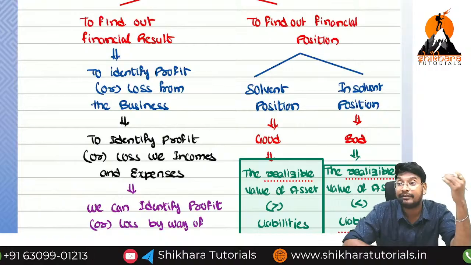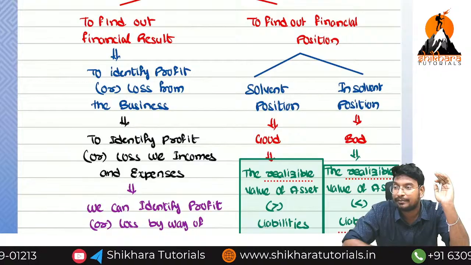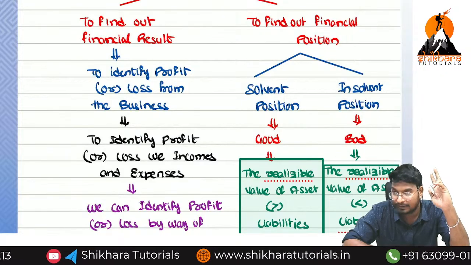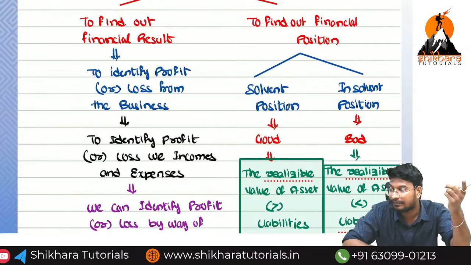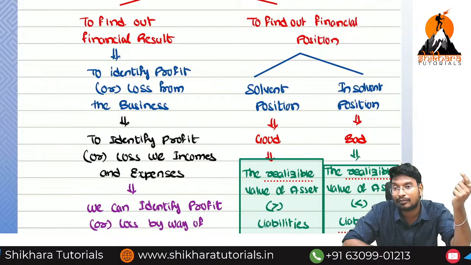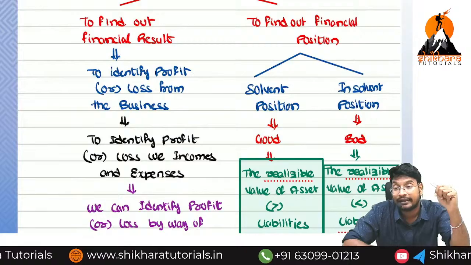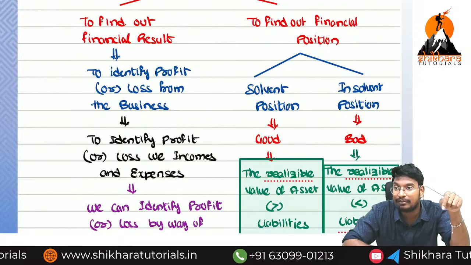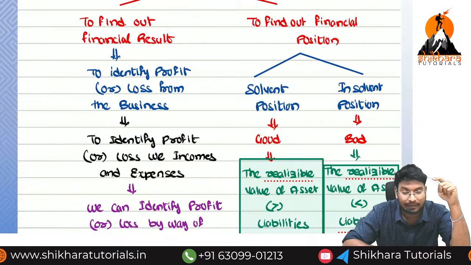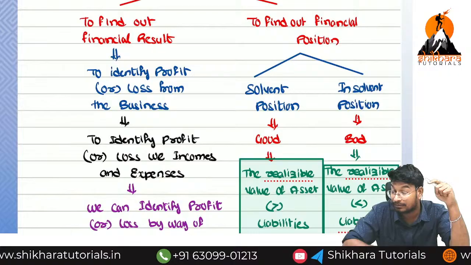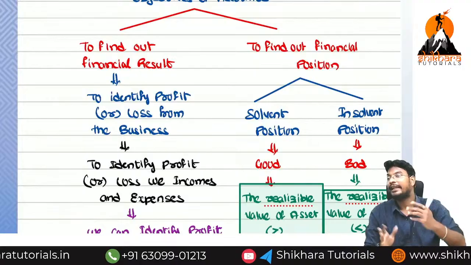In order to identify the financial position, what are the requirements? Assets and liabilities. So how many positions are there? Two positions. Solvent position, insolvent position. Solvent means good, insolvent means bad. The realizable value of assets being more than liabilities is called solvent position. The realizable value of assets being less than liabilities is called insolvent position. Realizable value means what? Market value. So this is how we have completed the main discussion.